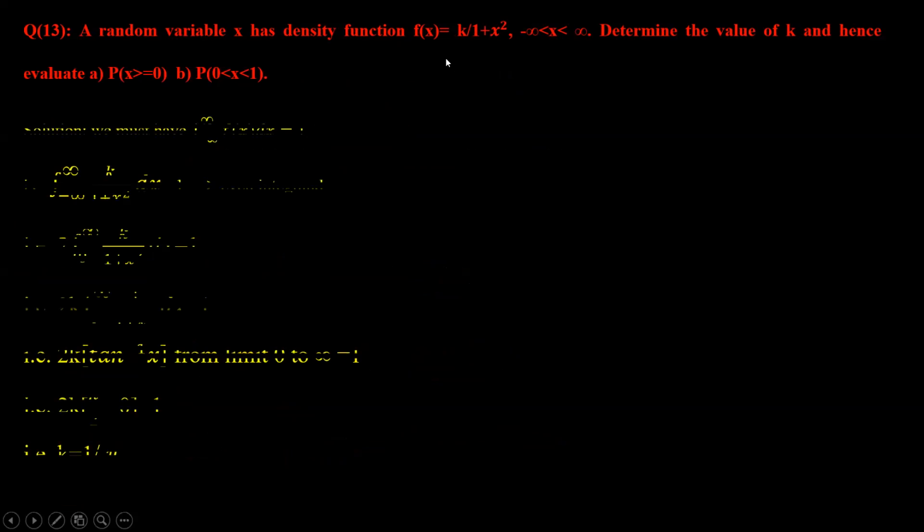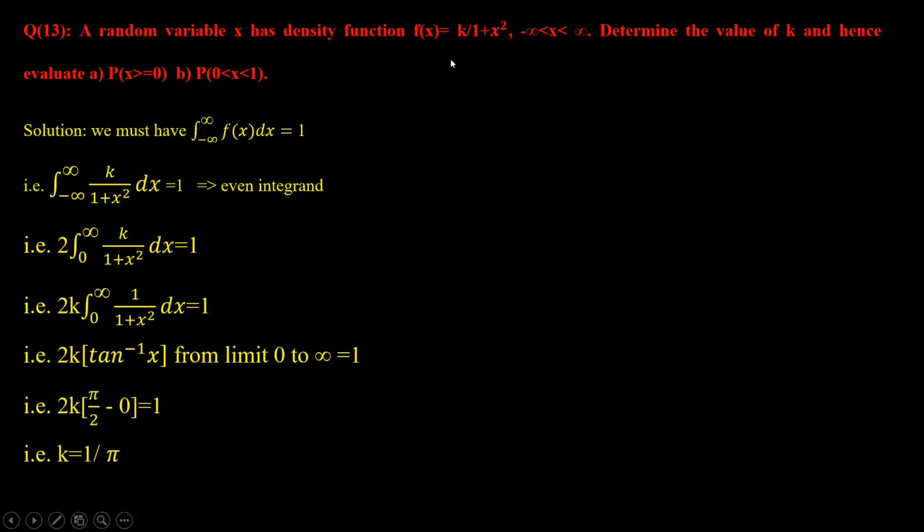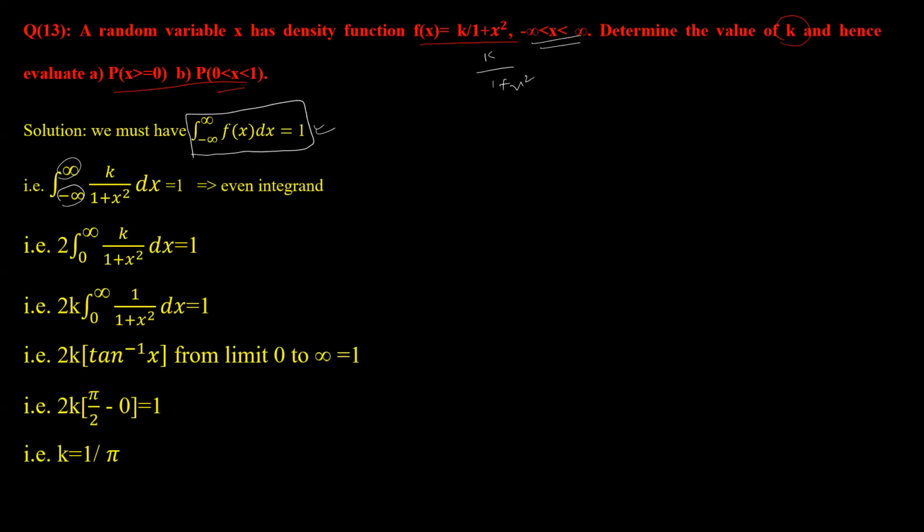All right. In this case, you have x, and the PDF is given as k divided by 1 plus x square. I have to find the value of k first, and hence I have to evaluate these two portions. How are we going to do that? Use the distribution formula, the integration of which is equal to 1. So f of x is k by 1 plus x square over the same range, and the same limits will be retained. Just put the value of f of x here. It has to be equal to 1.